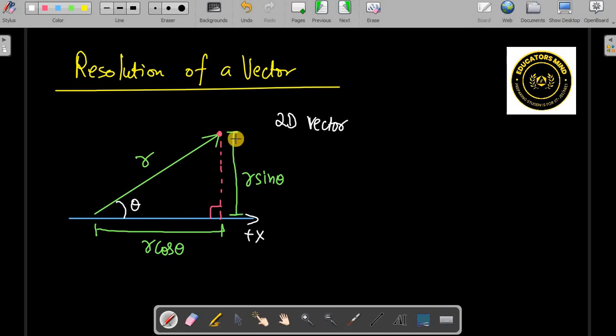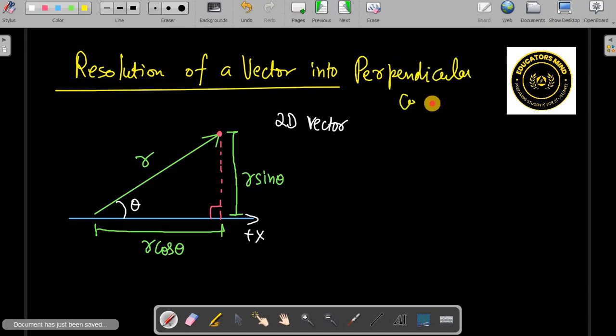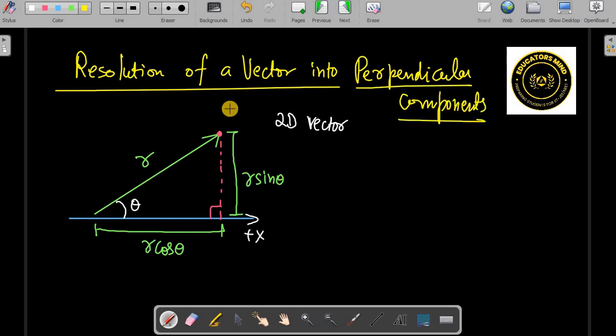One is along the x-axis, one is along the y-axis. These are resolutions into perpendicular components. Resolution of a vector into perpendicular components. Okay, they are perpendicular components.